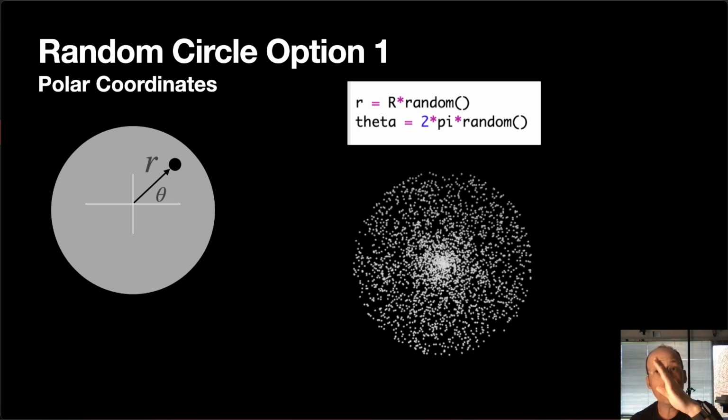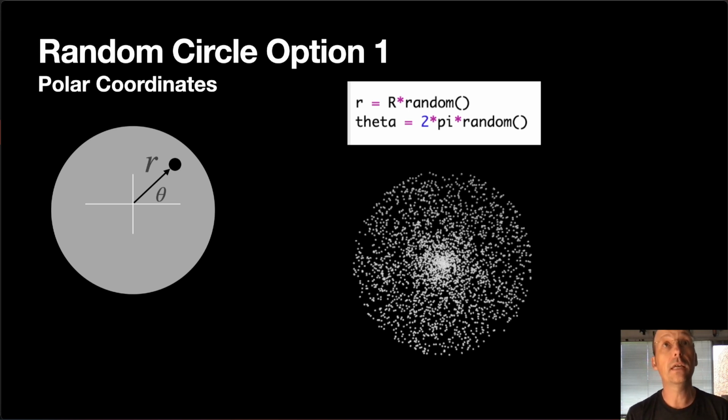Because as theta moves around, that spreads those points evenly around the circle, but now you have a bigger circle to spread those points around. So as R increases, the density decreases too. So this is not a uniform point distribution, and if you use this to calculate the moment of inertia, it's going to be wrong.